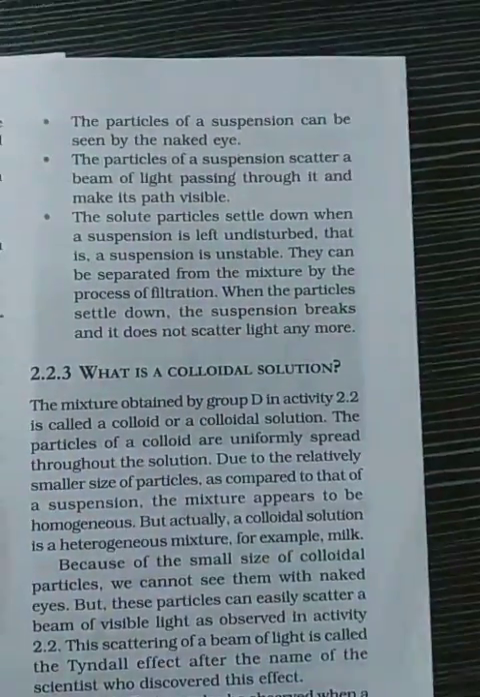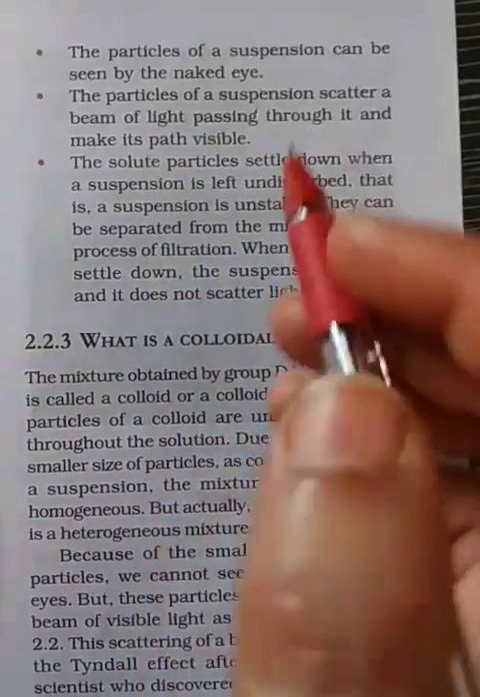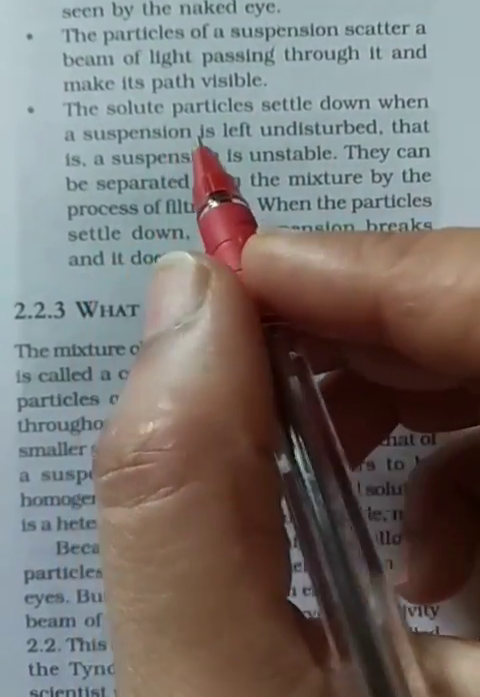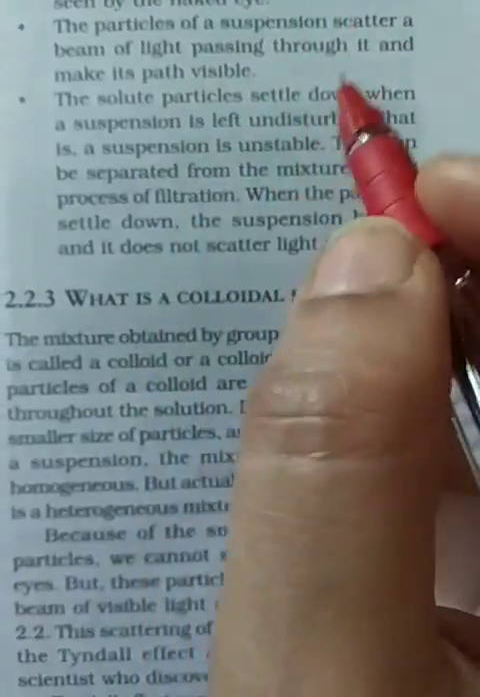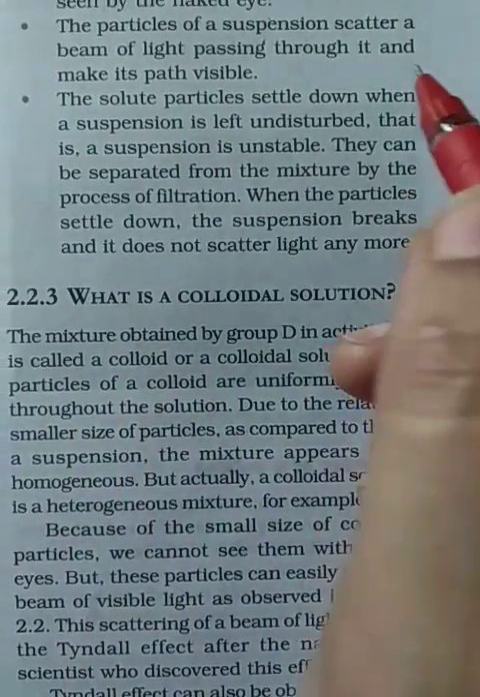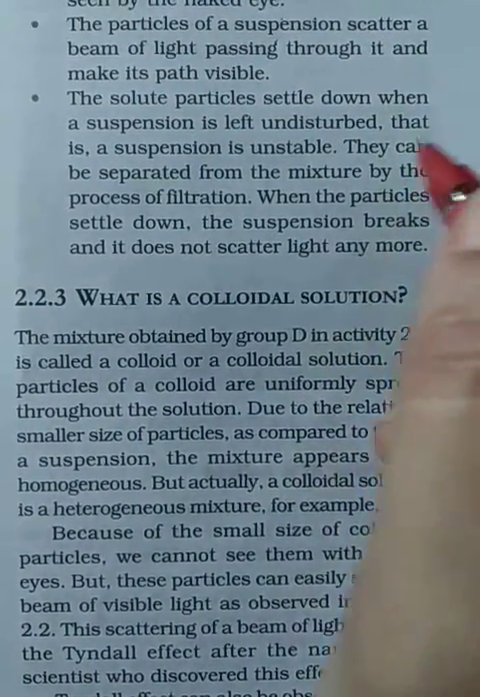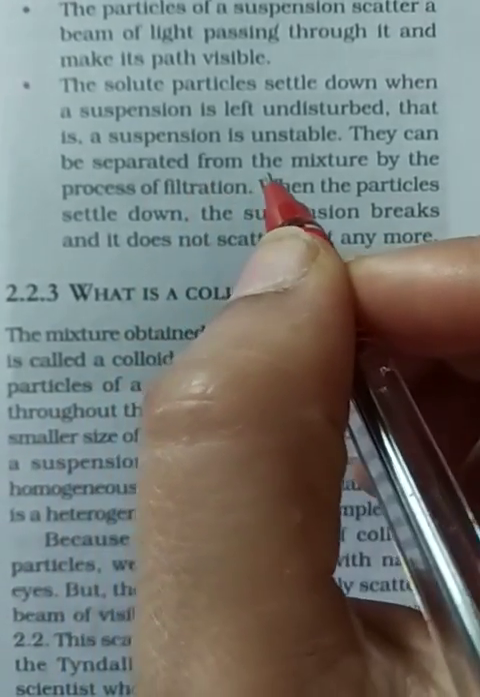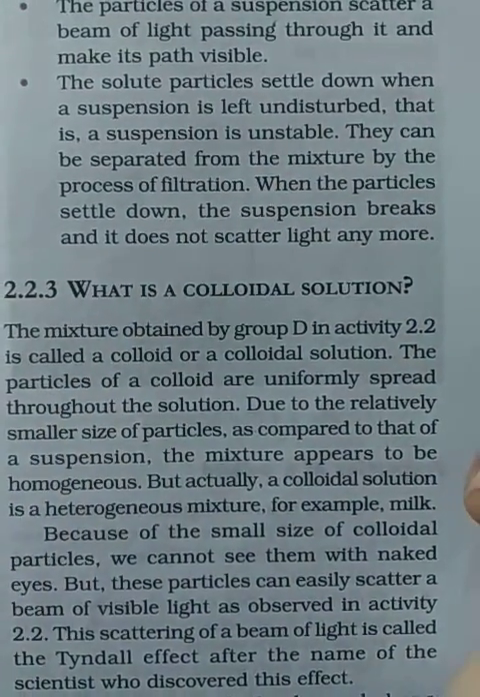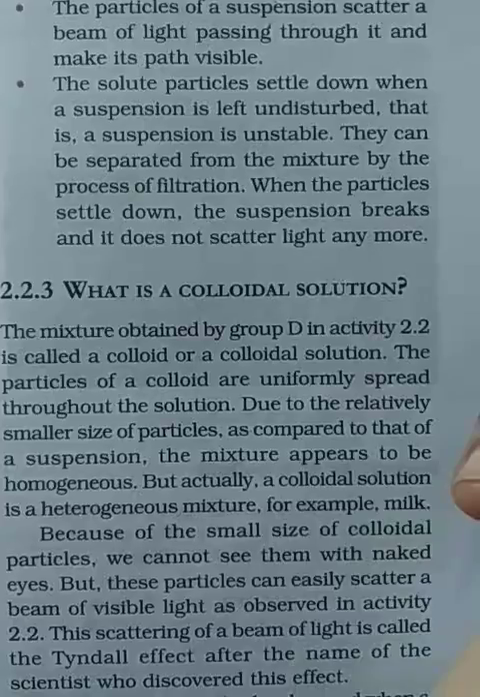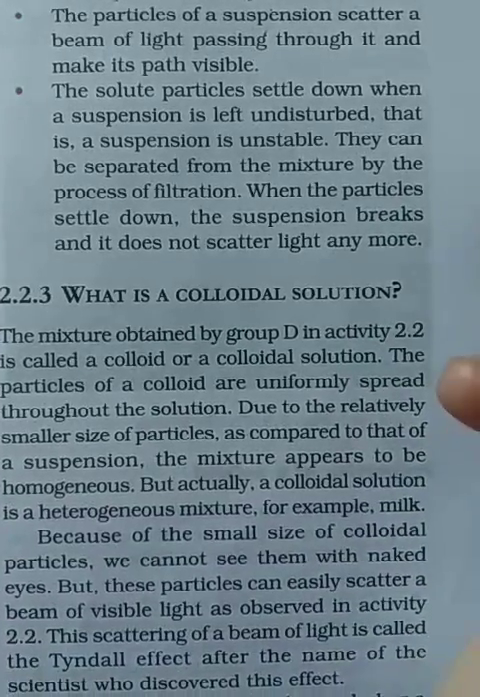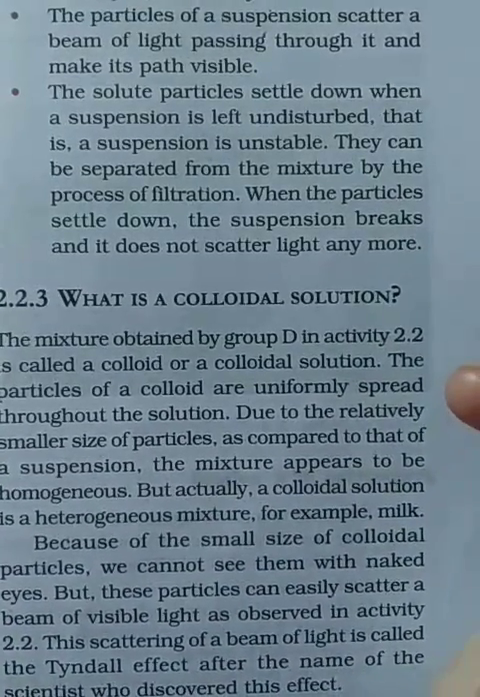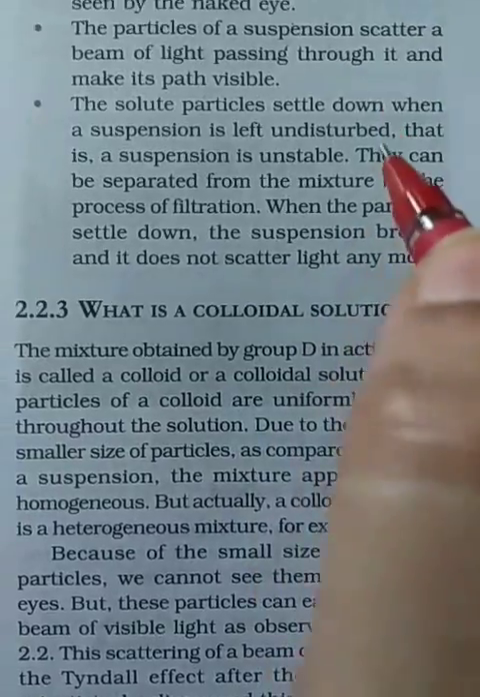Solid particles settle down when a suspension is left undisturbed. So after some time the solid particles settle down and we can easily separate them. That is, a suspension is unstable. They can be separated from the mixture by the process of filtration, because the particles of solute are large enough that they can be easily separated.